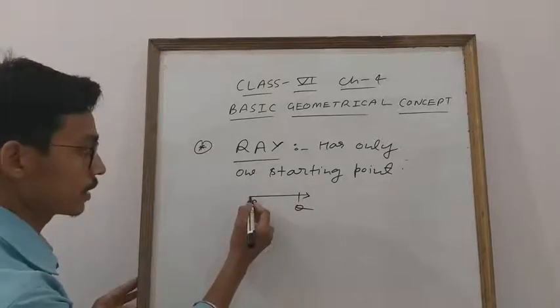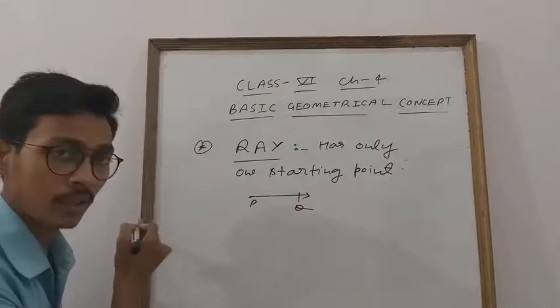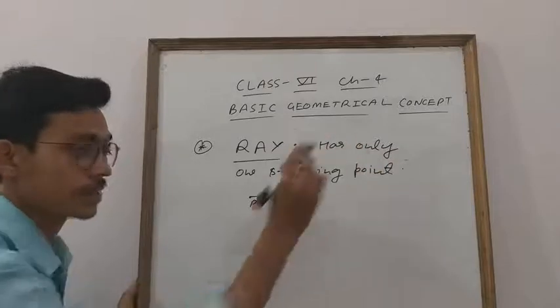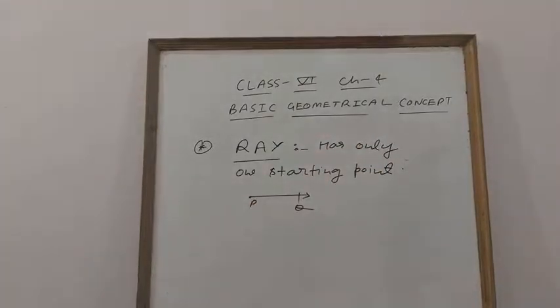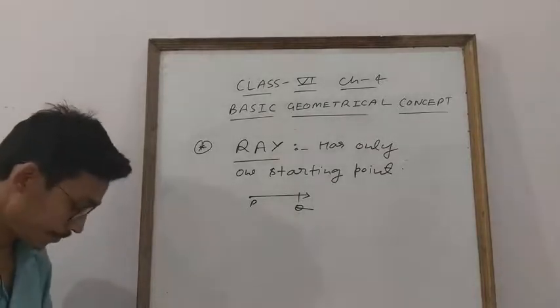Because here, see, this is fixed. You cannot increase the length towards Q. But this is not fixed. You can increase the length toward Q. So a ray has only one fixed point. Clear everyone? Now, our next topic is, student,